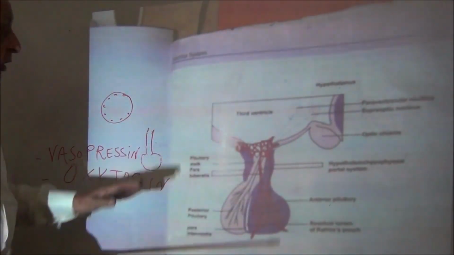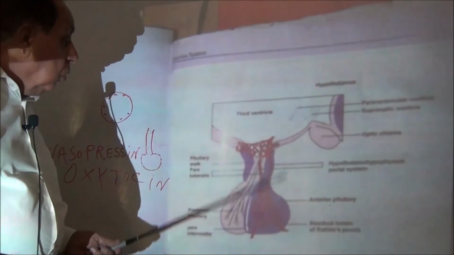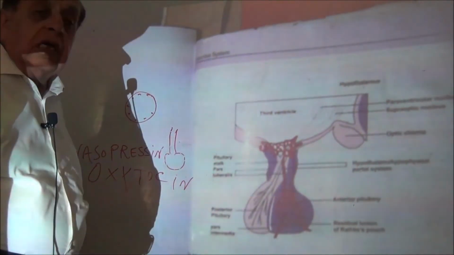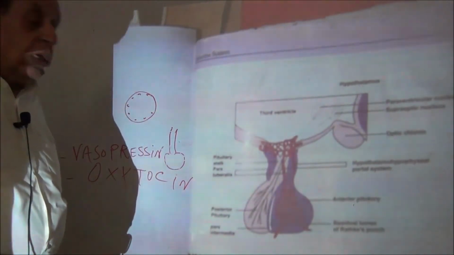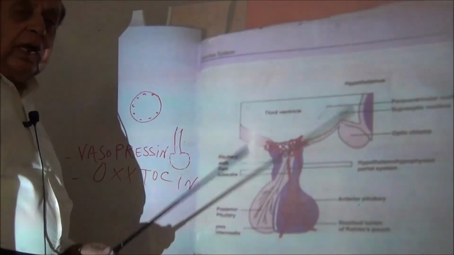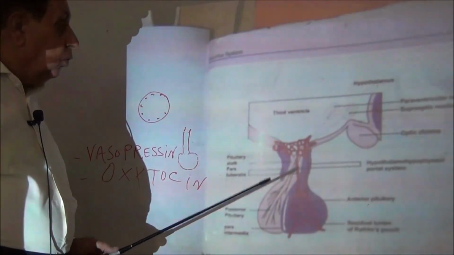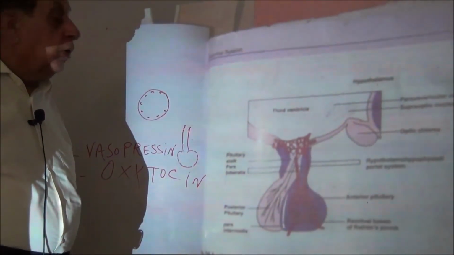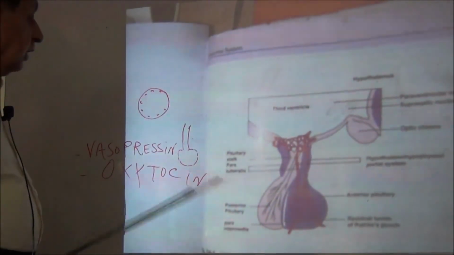So remember that no hormones are synthesized in the pars nervosa. It acts as a store for the hormones received from the supraoptic and paraventricular nuclei, the vasopressin and oxytocin.